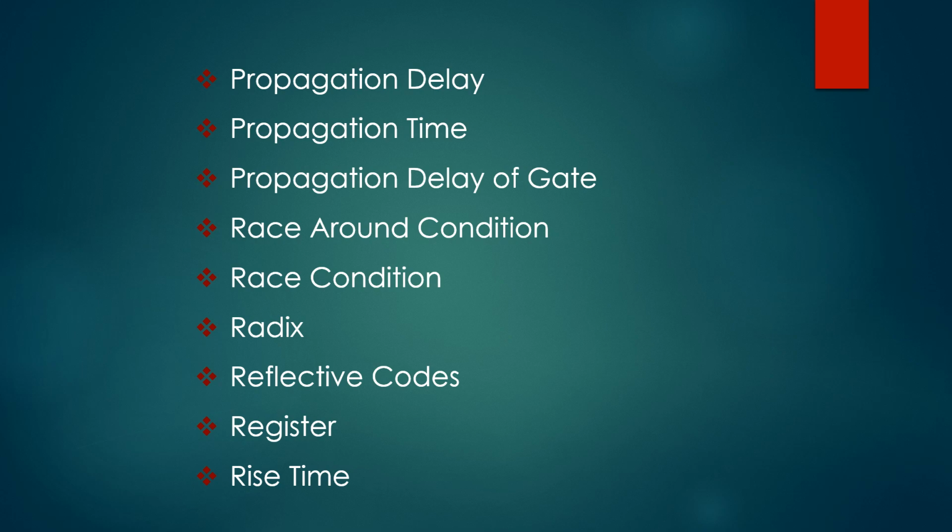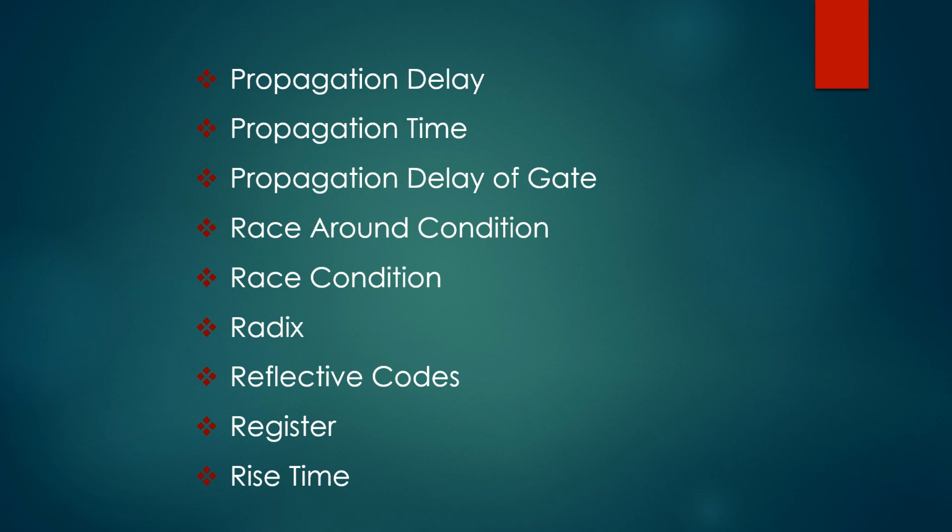Next one, reflective codes. A code is said to be reflective when the code for 9 is the complement for the code for 0, 8 for 1, 7 for 2, 6 for 3 and 5 for 4. Note that the 2421, 5211 and XS3 codes are reflective, whereas the 8421 code is not reflective.